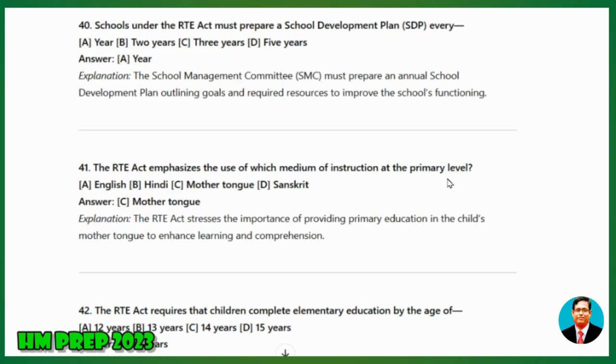41. The RTE Act emphasizes the use of which medium of instruction at the primary level? A, English, B, Hindi, C, Mother Tongue, D, Sanskrit. Answer: Mother Tongue. Explanation: The RTE Act stresses the importance of providing primary education in the child's mother tongue to enhance learning and comprehension.